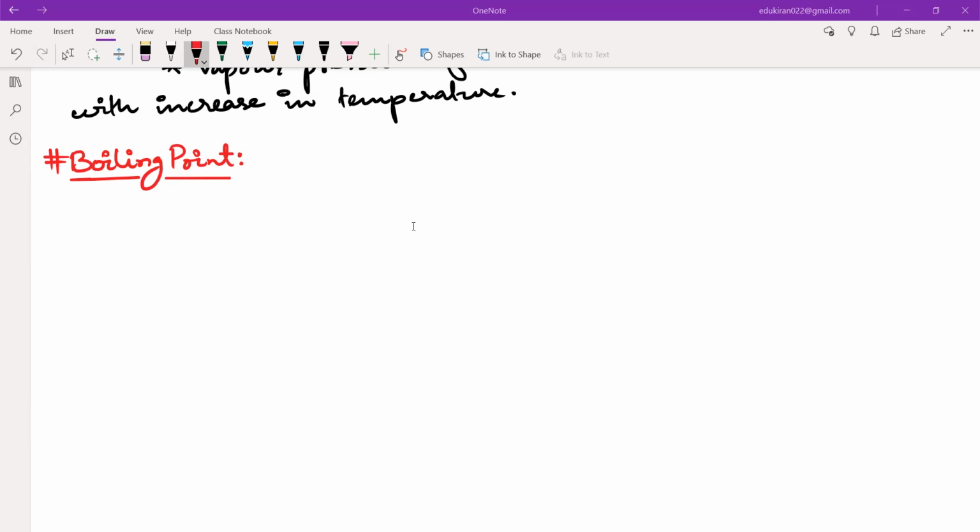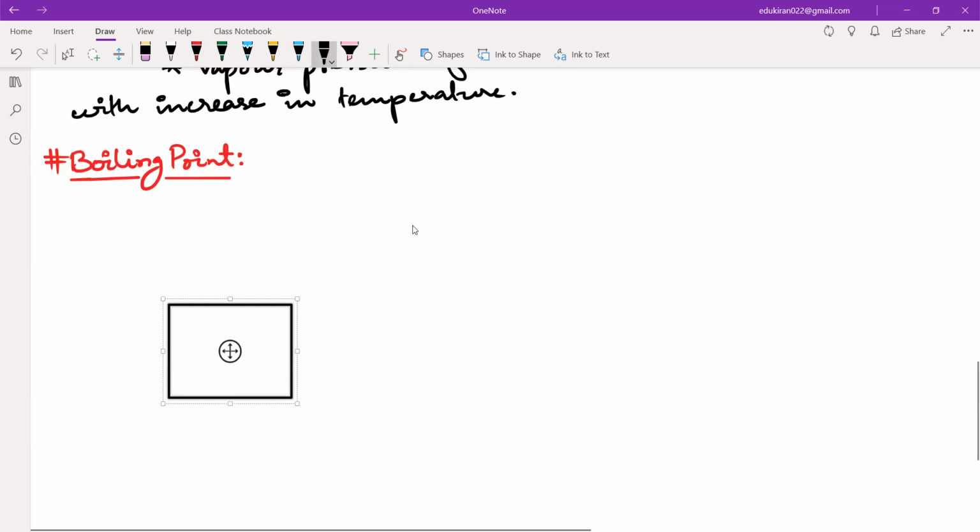Yes, guys, tell me. Think. What should be the definition for boiling point? For this, we can do a small thought experiment. In thought experiments, you don't know anything. You just need your thoughts. You need just your brain.